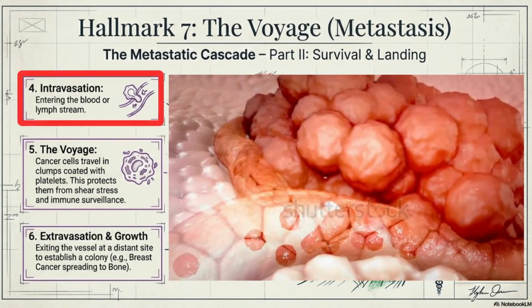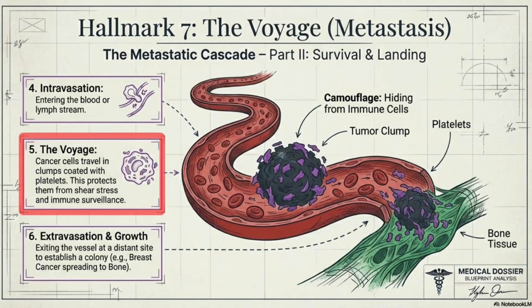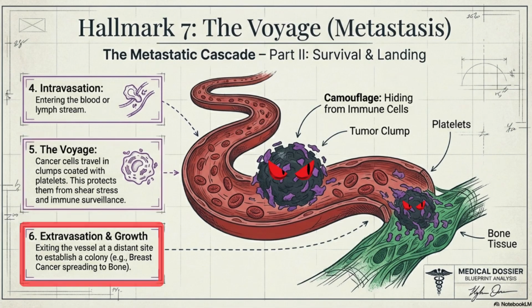Intravasation is them entering the blood or lymph. The voyage. They travel in clumps with platelets to hide from immune cells. Extravasation and growth. They land in a new organ and grow there.